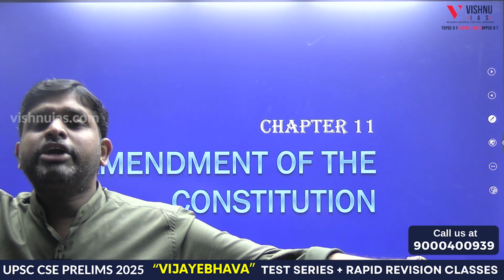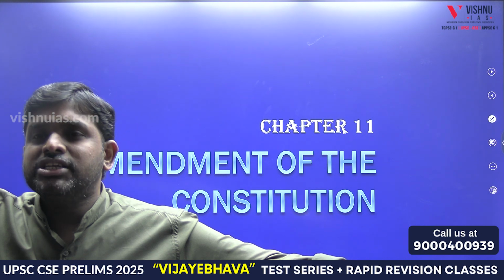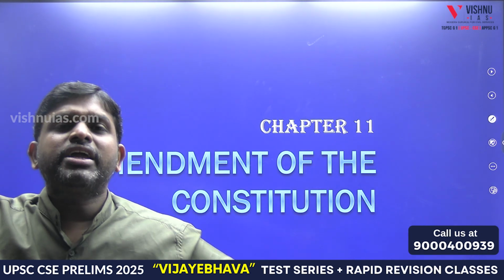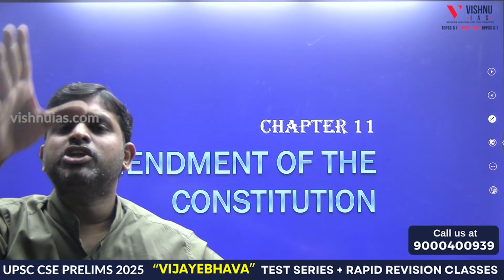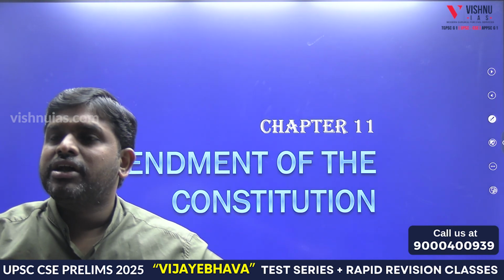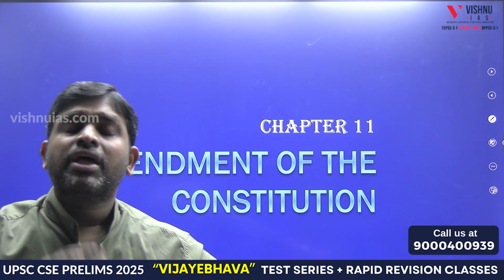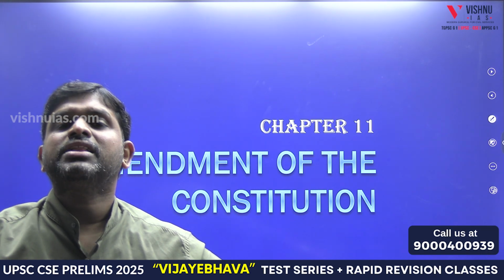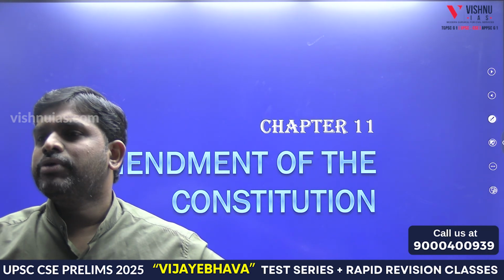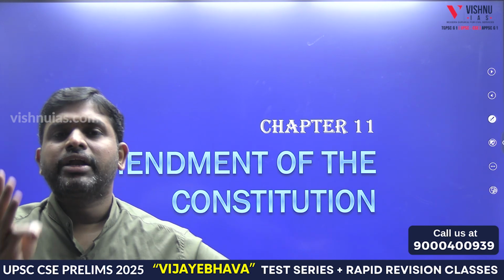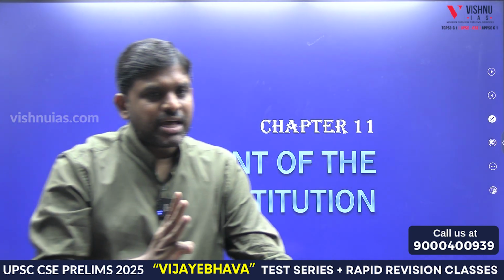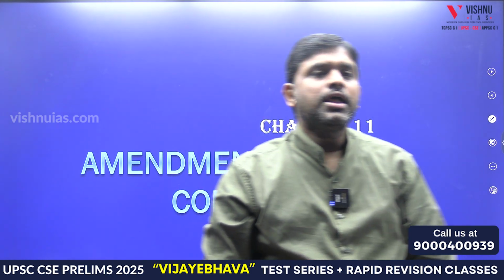How many State Legislative Assemblies are there today? 28 State Legislative Assemblies are there. Of the 28 State Legislative Assemblies, minimum 15 should pass it. With what majority? With simple majority. What is simple majority? Minimum quorum, and of the numbers present and voting, half plus 1. That is called simple majority. In this way, three mechanisms are there for the constitutional amendment.